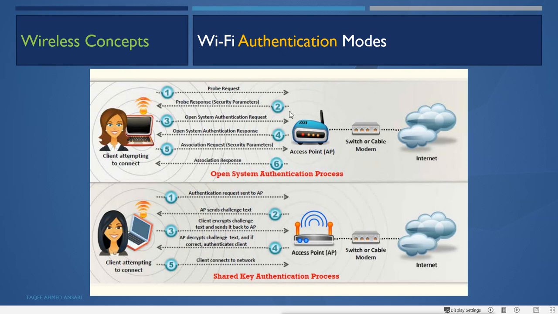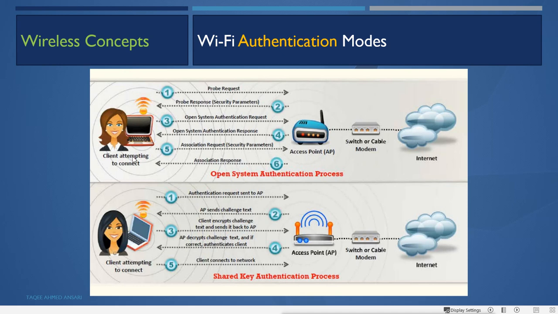Now what are the security parameters? There is no authentication, it is open system authentication. So it will send the parameter saying that it is open system authentication. Then our client device will send the open system authentication request. It says that I want to connect, as there is no authentication system, it is actually open. So it directly sends the request that I want to connect. Now this AP will respond with the open system authentication response.